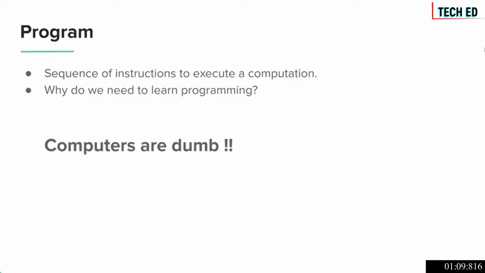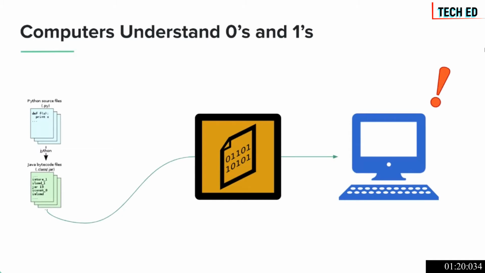Simply put, it's because computers are dumb. Computers don't understand high-level abstract language like we speak, like humans. They do not understand these complex languages that we speak in our everyday lives. That is mainly because computers are still machines, and they only understand zeros and ones. For that reason, we need to write certain programs, and those programs are converted into zeros and ones called the binary code, and that is fed into the computer, and the computer eventually acts on those instructions.